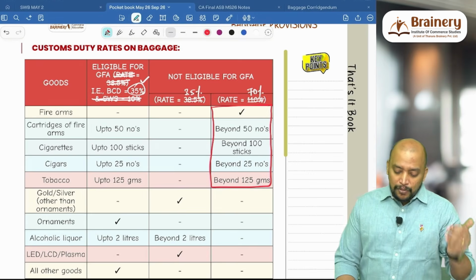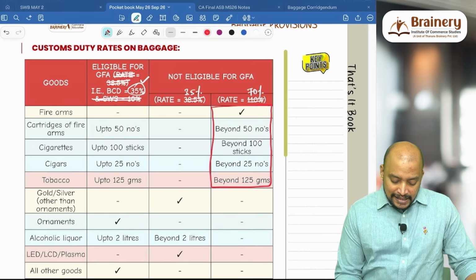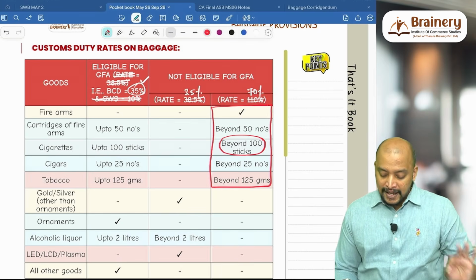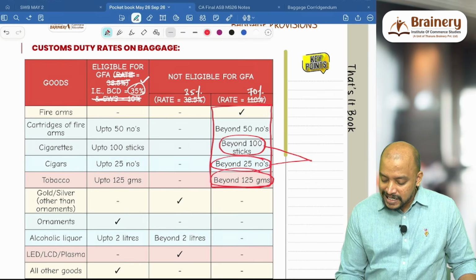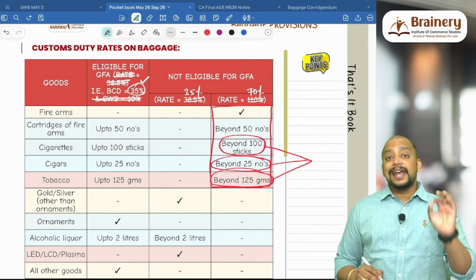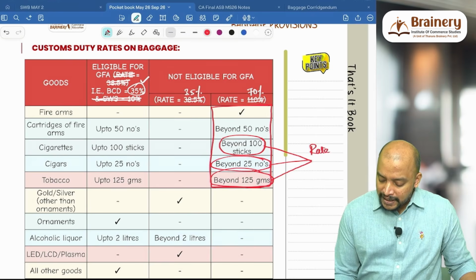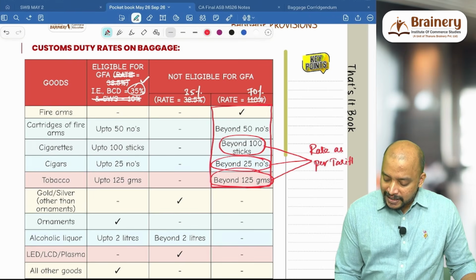Then in the exam, what do we need to write? In the exam, for cigarettes beyond 100 sticks, previously we used to take 110%. But for cigarettes beyond 100, cigars beyond 25, and tobacco beyond 125 grams, for these three, the rate is given in the notification as rate as per tariff.